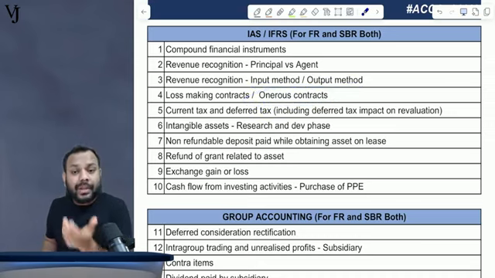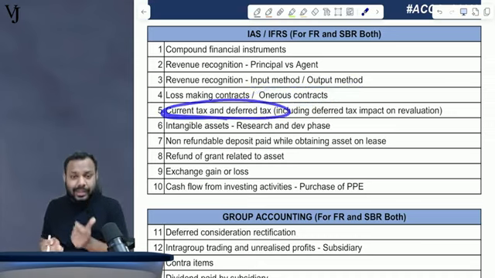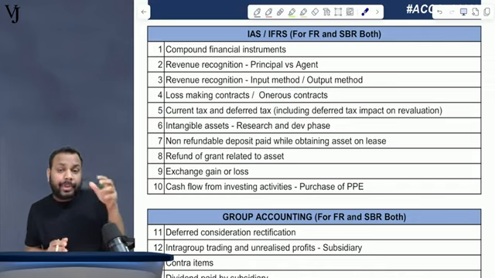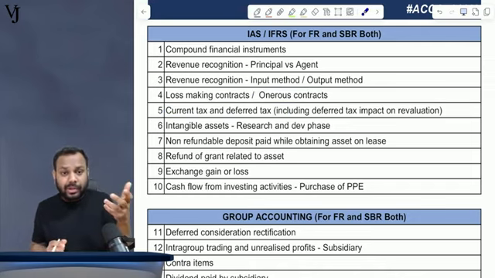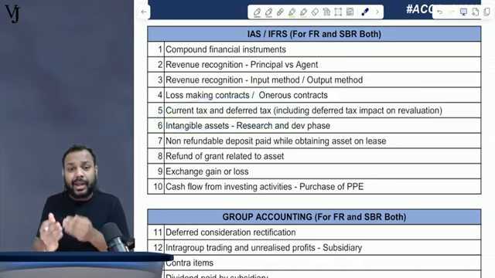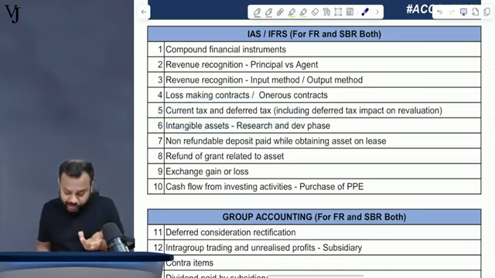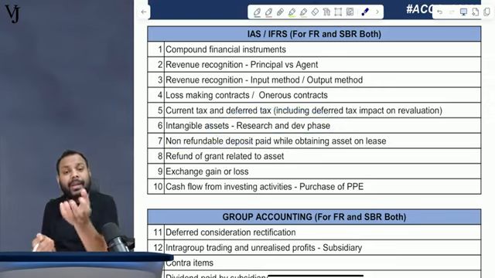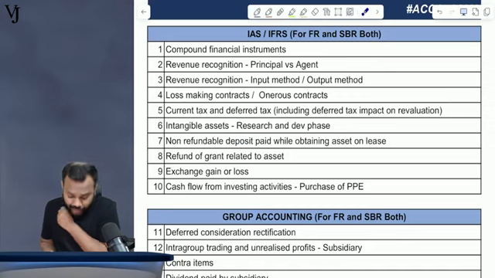the loss making revenue contracts, current and deferred tax. See, if a question on preparation of financial statements comes, these adjustments you will find getting repeated in the exam again and again. Like intangible assets, research and development phase, non-refundable deposit paid while obtaining an asset on lease, refund of grant.